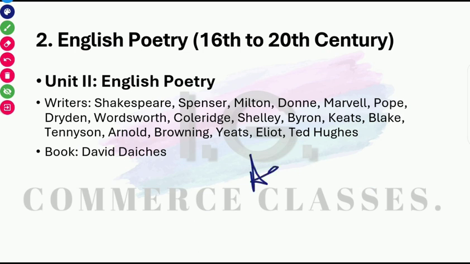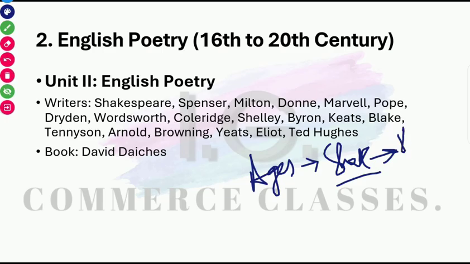The test series would be, first of all, by ages. For example, if you pick the age of Elizabeth, which is also known as the age of Shakespeare, I'll directly pick Shakespeare. I'll never leave any writer after Shakespeare. I will directly move on to the works of Shakespeare. For example, let's pick Hamlet. I'll ask you each and every question of Hamlet. That's going to be the strategy to prepare for this exam and to crack this exam.